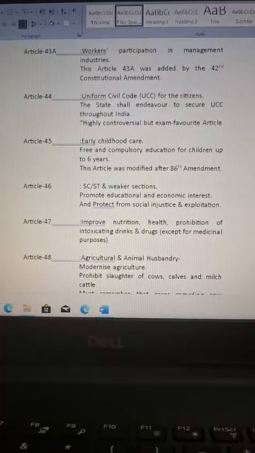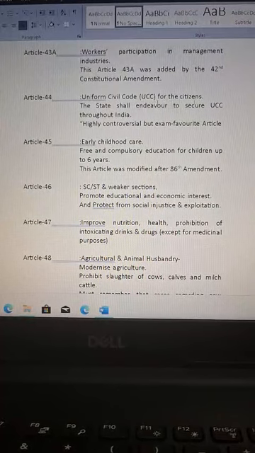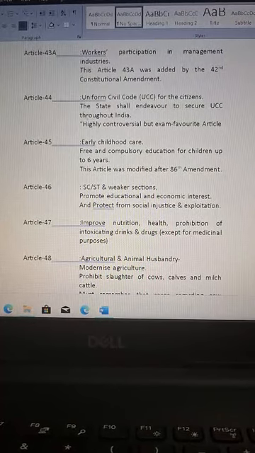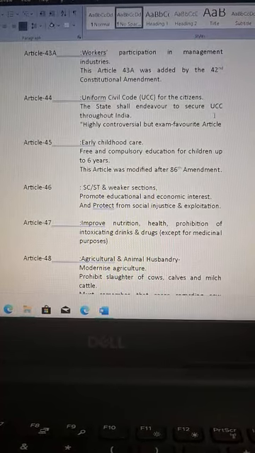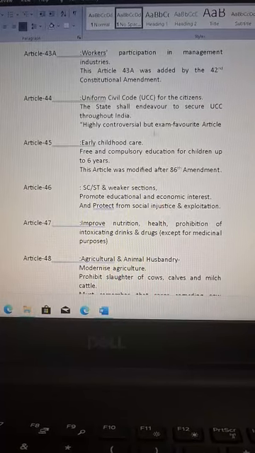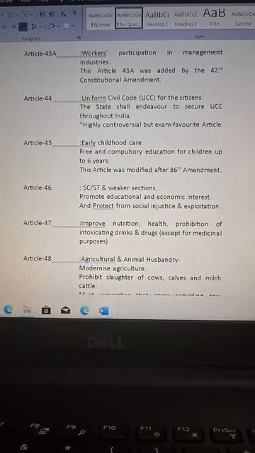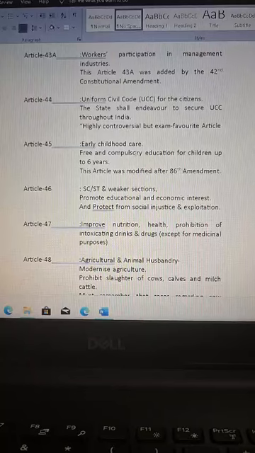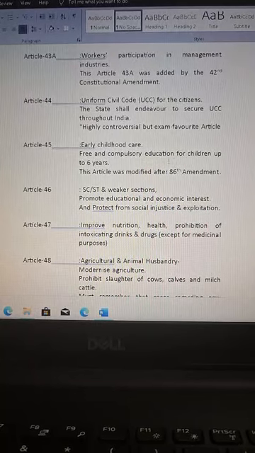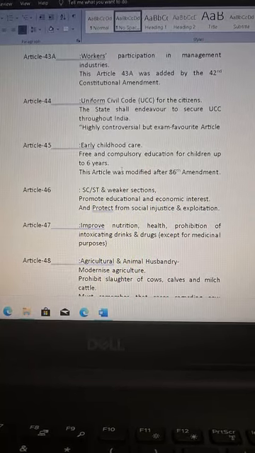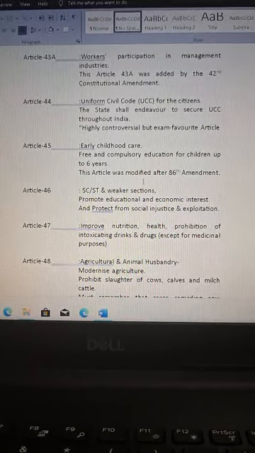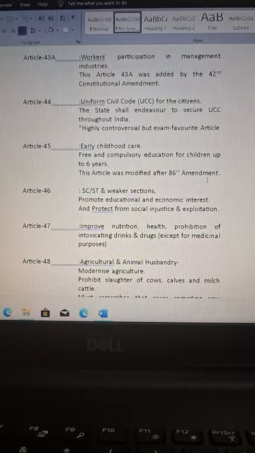Article 44: Uniform Civil Code, UCC, for the citizens. The state shall endeavour to secure UCC throughout India. Highly controversial but an exam favorite article. Article 45 is related with early childhood care, free and compulsory education for children up to 6 years. This article was modified after the 86th Amendment.